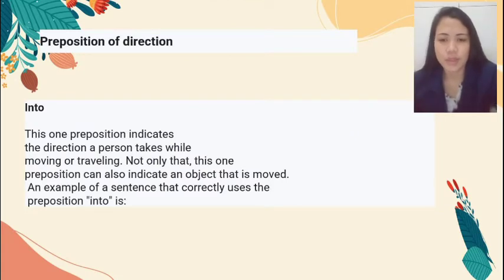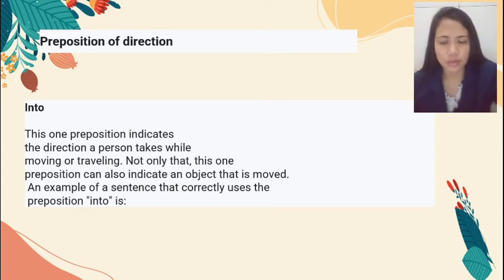And next, preposition of direction. One type of preposition that is equally important is the preposition of direction. This means the preposition used to indicate direction. There are various prepositions you can use in a sentence to show information about direction.